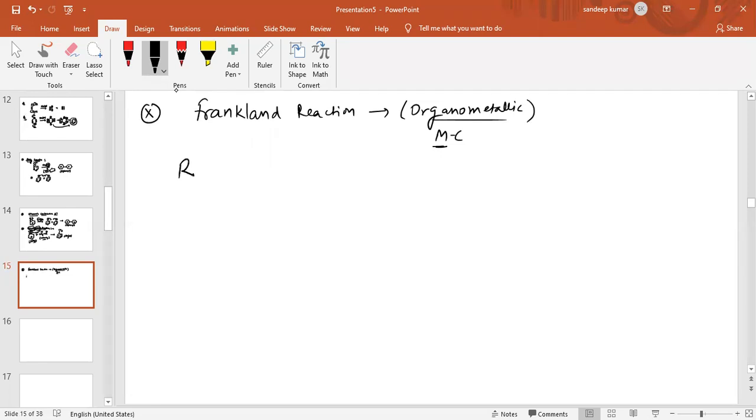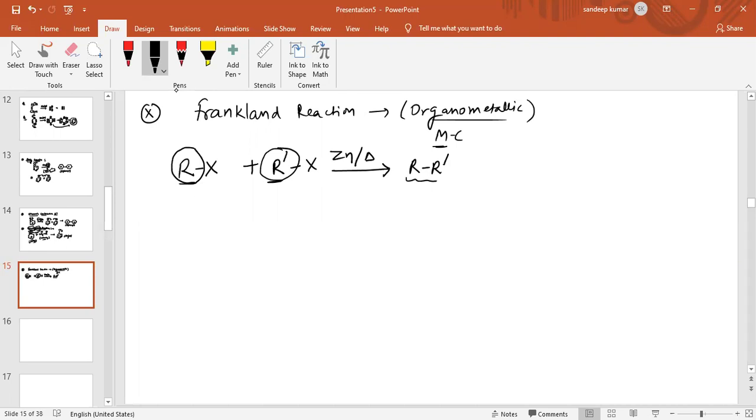See, the first reactant is RX and another reactant is R'X. R and R' may or may not be the same. We can use R' the same, or we can use R and R' different. When one alkyl halide reacts with another alkyl halide in presence of zinc and heating, this is also a coupling reaction. This R combines with this R' and forms R-R' as one of its products.